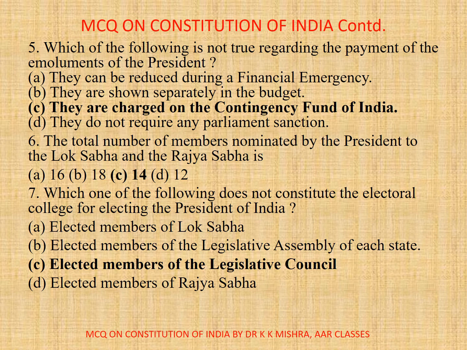Question number 6. The total number of members nominated by the president to the Lok Sabha and the Rajya Sabha is A. 16, B. 18, C. 14, D. 12. Correct option is C. 14. Mind it, here it is including Lok Sabha and Rajya Sabha. 2 plus 12.